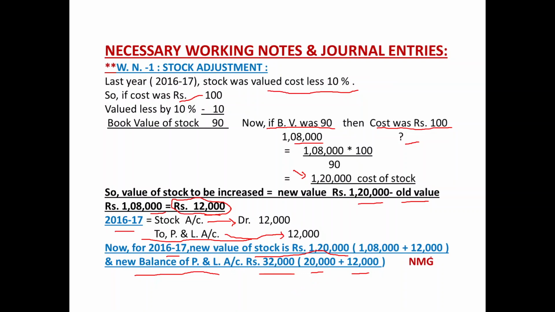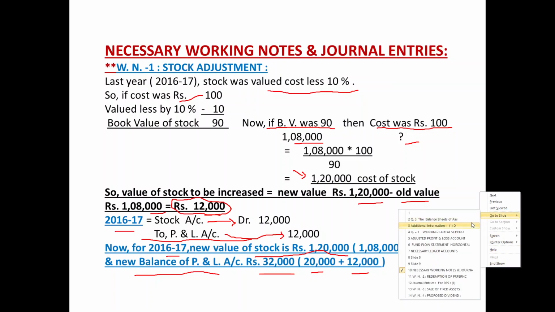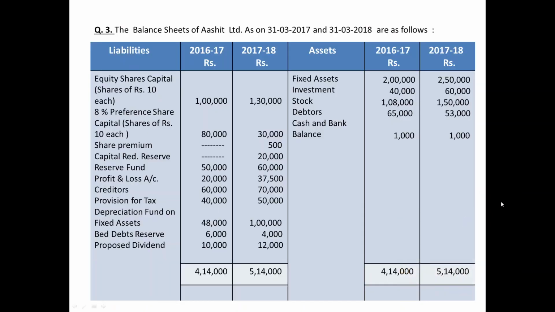So once you give the stock adjustment entry and you decide the new value of closing stock of last year, 1,20,000, now you can start the preparation of a working capital schedule for the question. Let us verify the balance sheet and see how many items are there. Stock 1,08,000, now it would be 1,20,000.